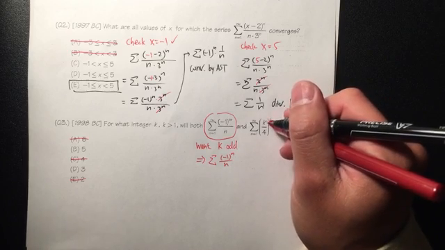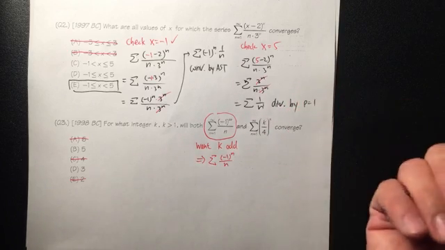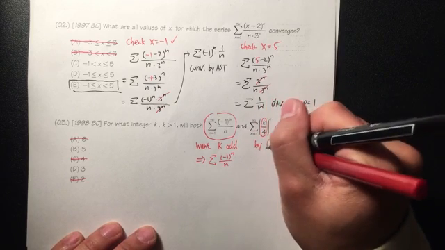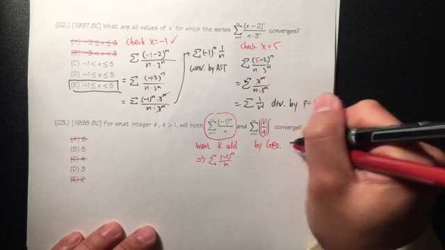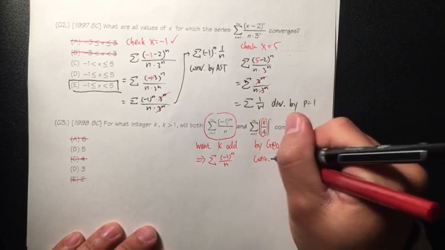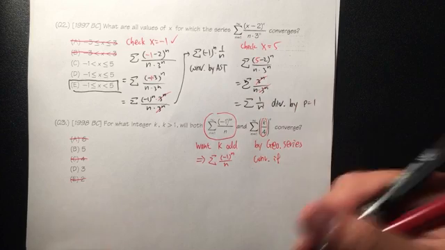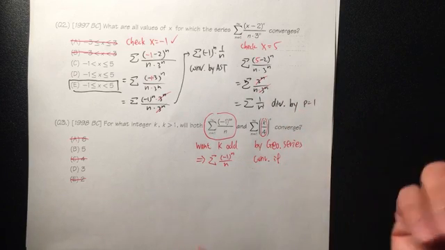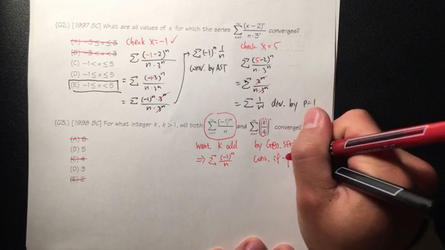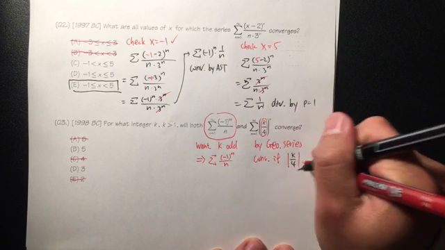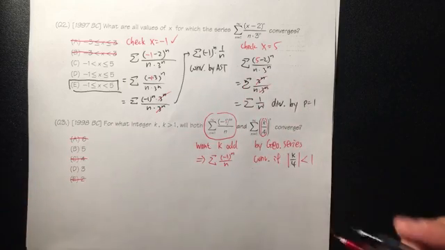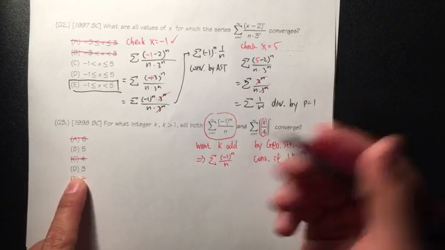We are looking at this as a geometric series, and a geometric series will converge if the absolute value of the inside is less than 1. So we really want the absolute value of the inside, which is k over 4, to be less than 1.